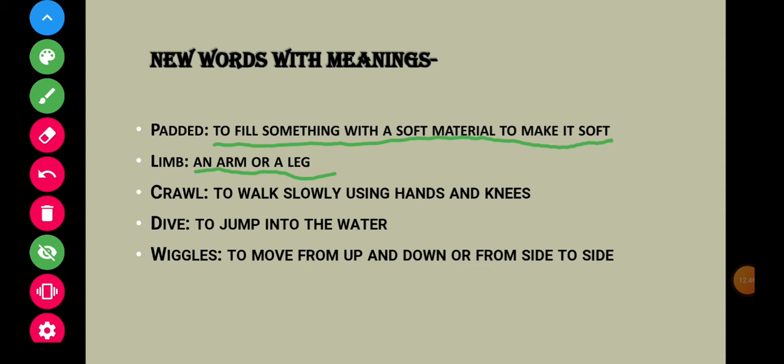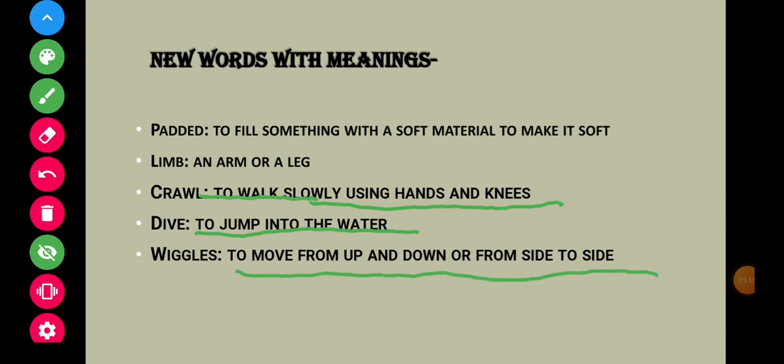Crawl, to walk slowly using hands and knees. रेंगना, हिंदी में हम इसे रेंगना कहते हैं. Dive means to jump into the water. गोता लगाना. And wiggles, to move up and down or from side to side.